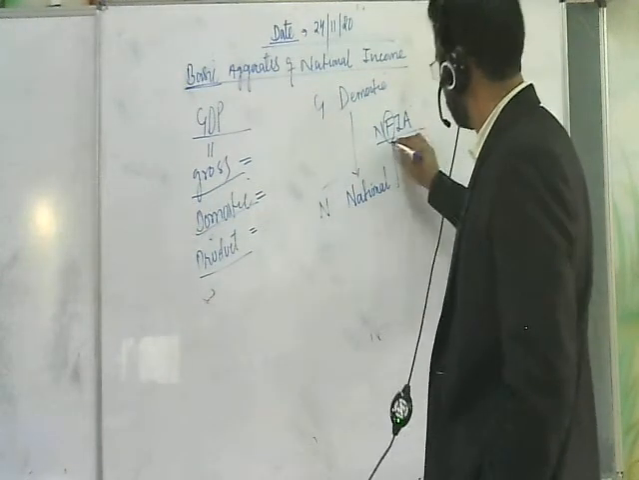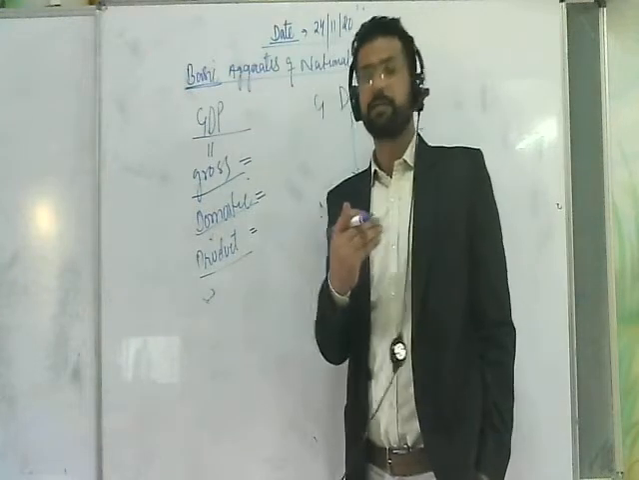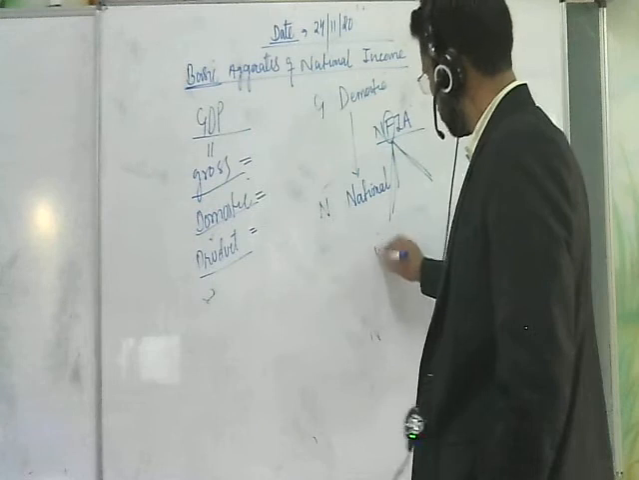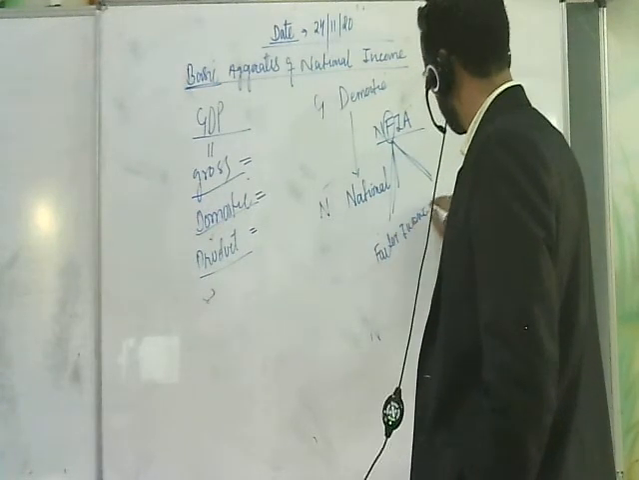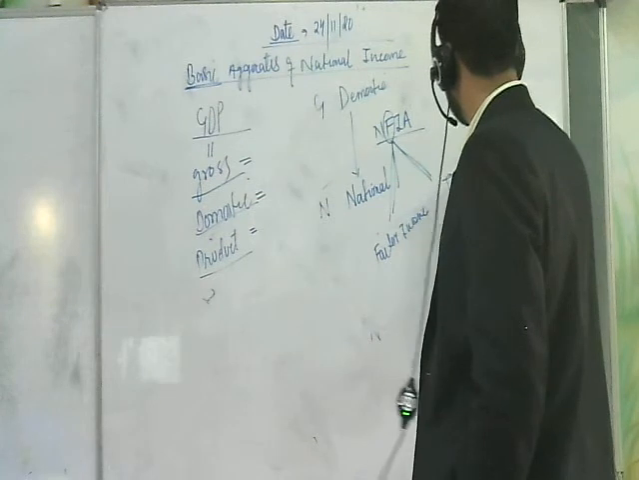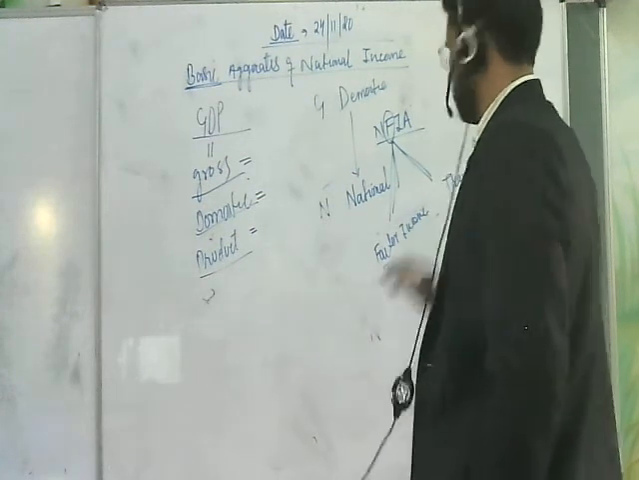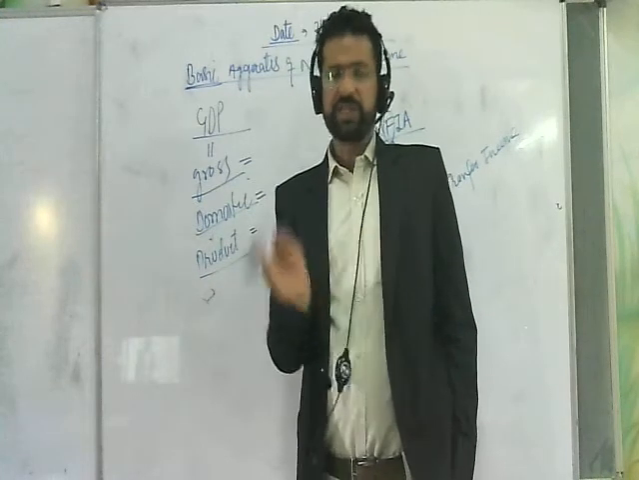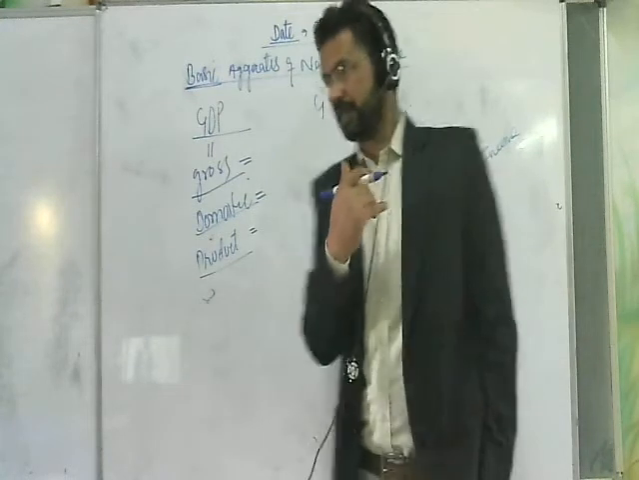What's factor? When the concept of income comes into action, in national income we divide income into two parts. One is called factor income, another one is called transfer income. Factor income is defined as that income which is earned after providing different factor services.